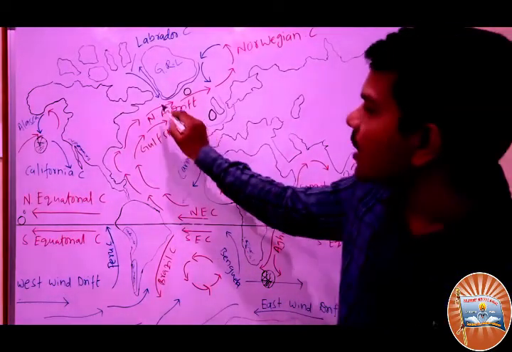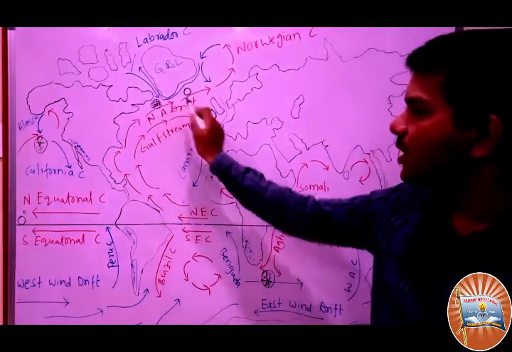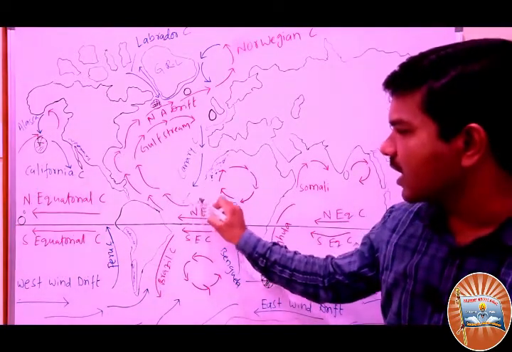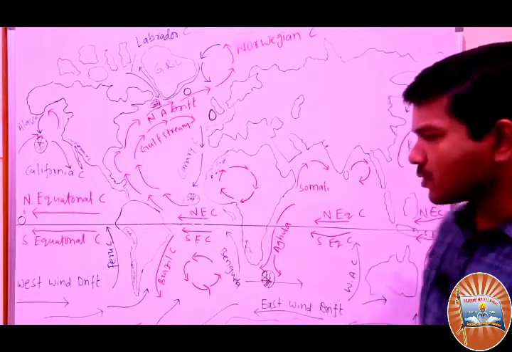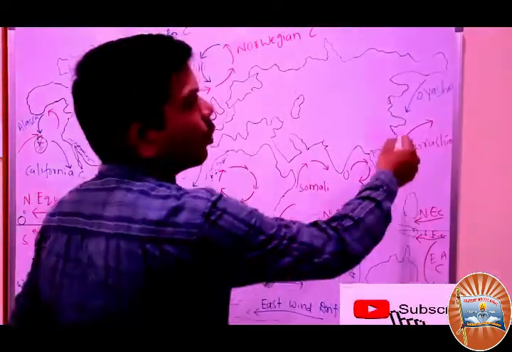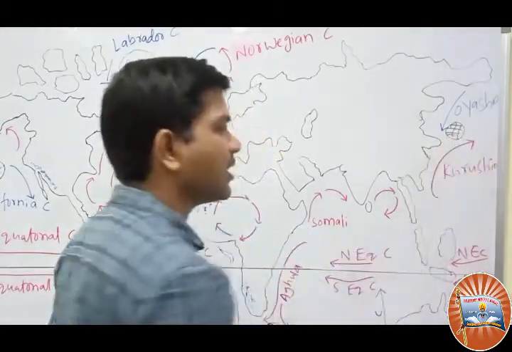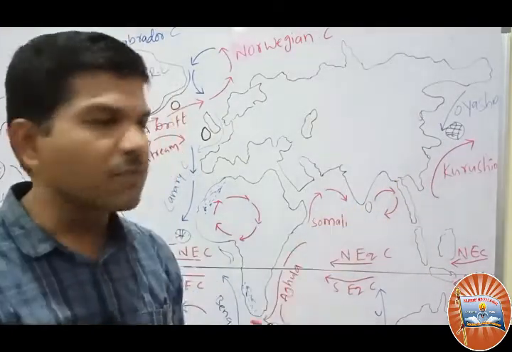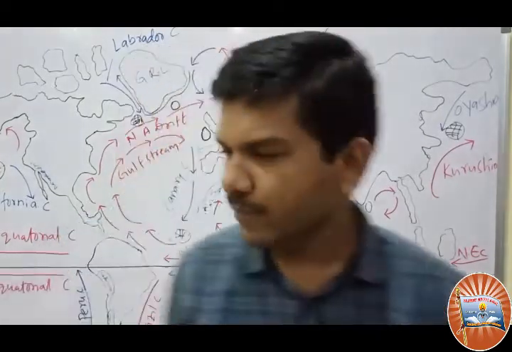Next here, Labrador and Atlantic. Here also a fishing hub because the Labrador and North Atlantic Drift meet. And here the Canary and these meet, and here again they meet. Here we can see the Guinea Current. Here also the Guinea Current. Next you come to the Oyashio Current and Kuroshio Current. This is also a very famous fishing hub because fish will be attracted in this region because of the warm and cold ocean currents.